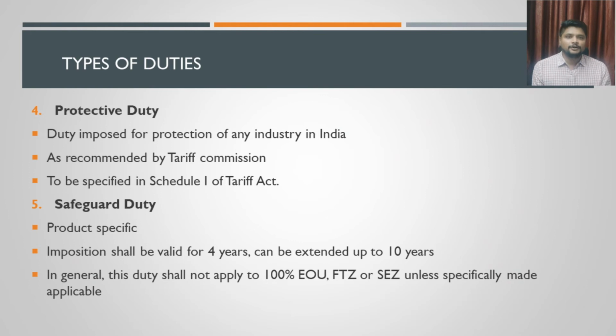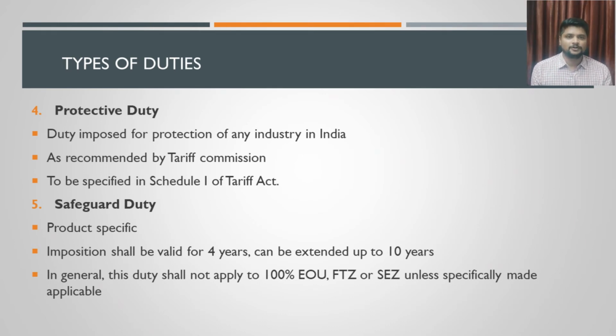And this protective duty can be levied as recommended by the tariff commission. There is a separate commission which works on arriving at the tariff for each and every item, and that tariff commission can recommend that protective duty can be levied on certain goods. Based on their recommendation, government can issue a notification.